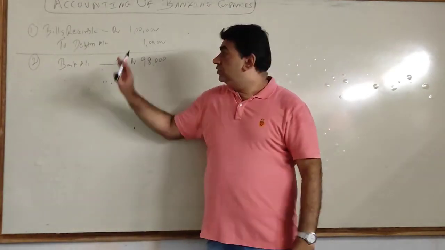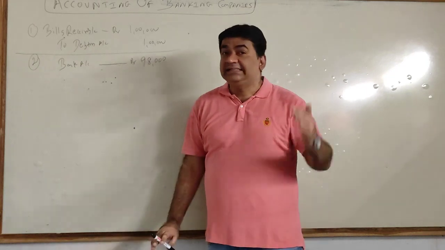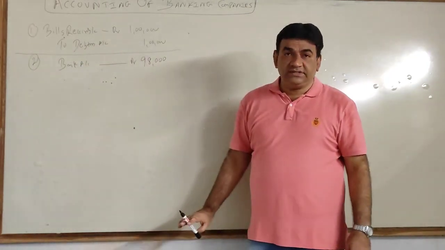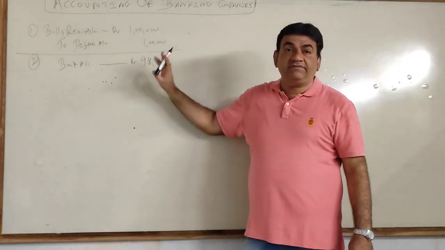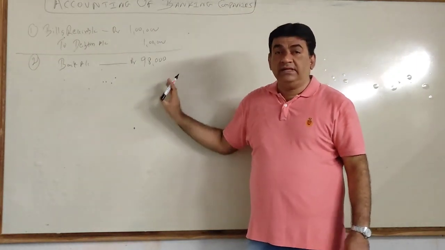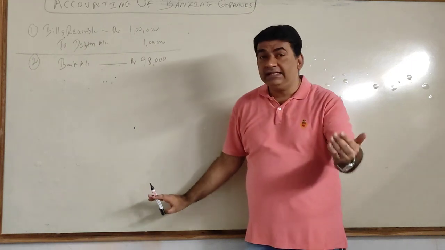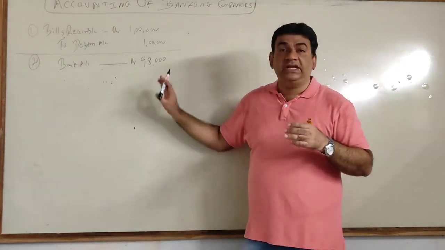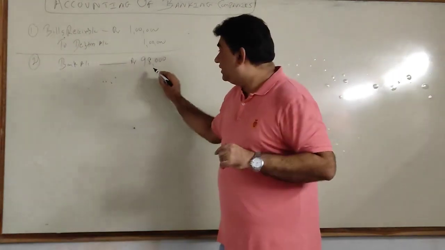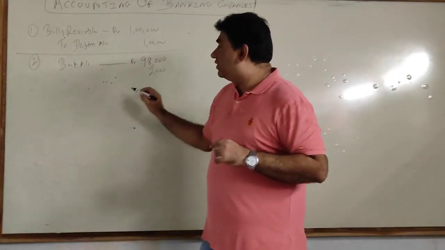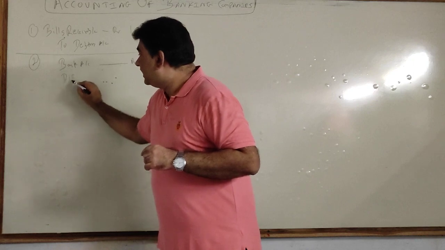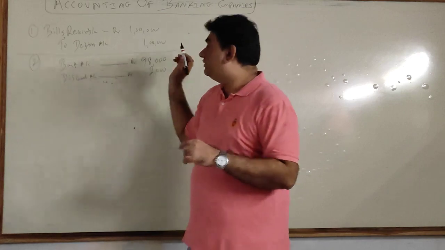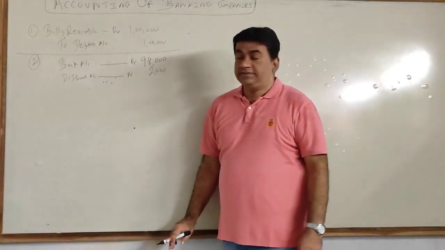So to enjoy this 1 lakh, 3 months before the date, can I say I spent 2,000 rupees? Had I got the money after 3 months, I would have got 1 lakh rupees. Now, I am getting the money 3 months before. So for that, I have to shell out 2,000. So that 2,000 for me is an expense, which we will debit to discount.